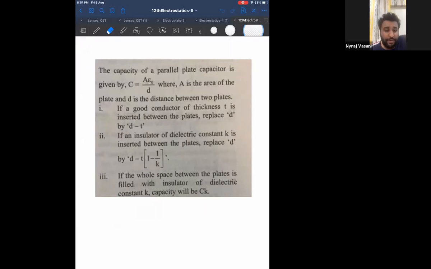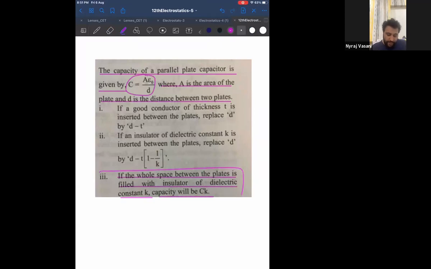Now, coming to your JEE, this is taken from Errorless. There is a book called Errorless. Now please listen to this carefully. You know that the capacity of a parallel plate capacitor is A epsilon naught by D when it is in air, correct? Tell me, do you know this formula? And if the whole space between the plates is filled with an insulator of dielectric constant K, the capacity will be CK. Whatever I have underlined and put in a box, we already know, correct?